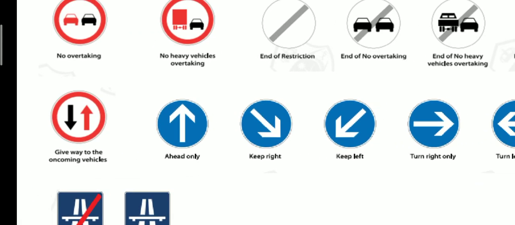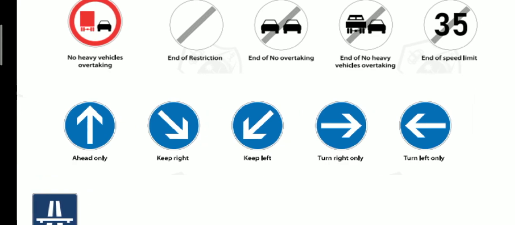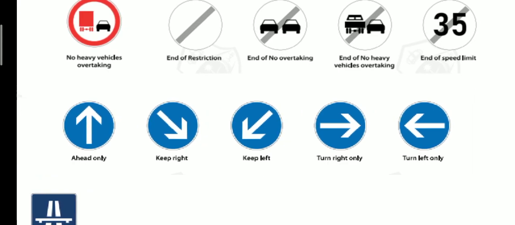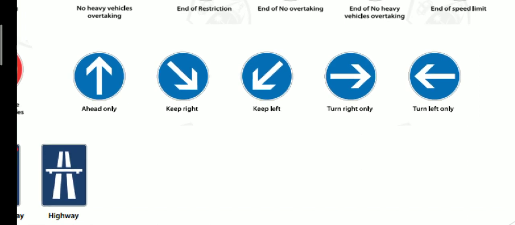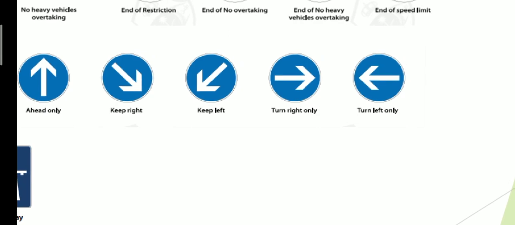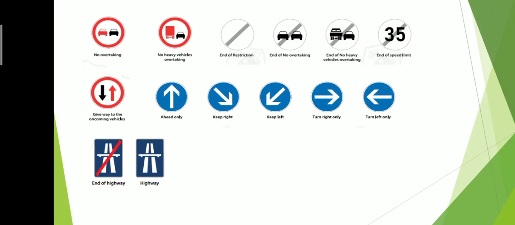If this is black, it means oncoming vehicles: you should give way to them. This blue one is also simple but an important question, it means these are compulsory signs. Ahead means ahead only. Keep right means you have to keep right, keep left. Then you can turn right only, turn left only. This is end of highway. Some of the important signs.